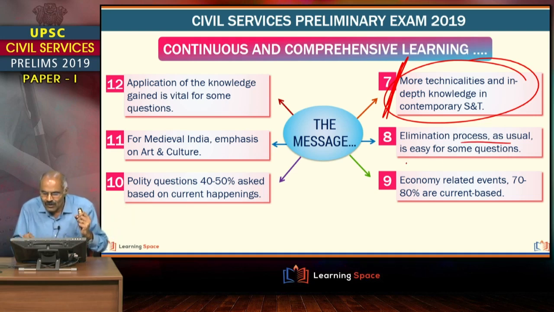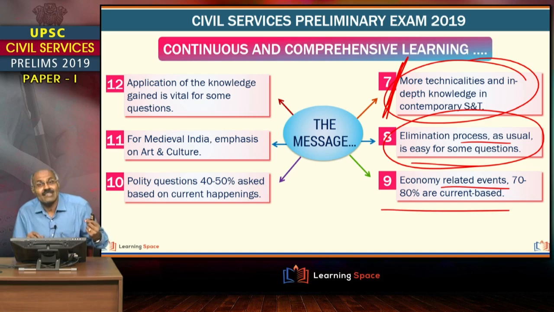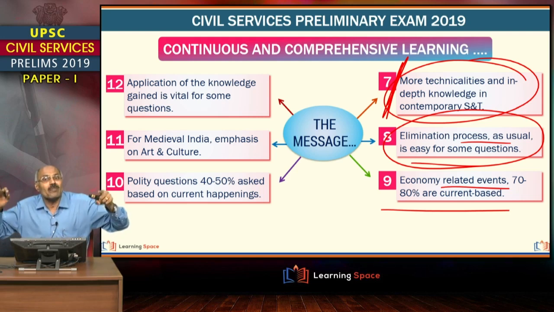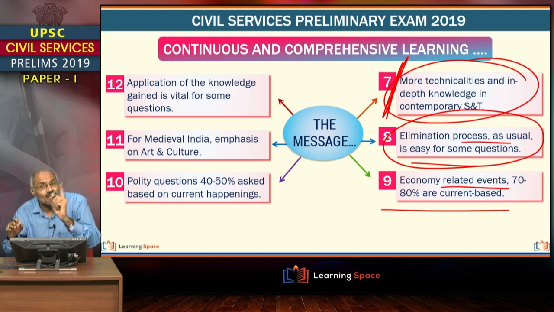Then the elimination process is very easy for some questions. For example, the question on office of profit, the elimination process is very easy. Similarly, 75 PVTGs, there it is mentioned 95. So through elimination, such questions can be answered very easily. Then economy related events, as usual, around 70% are current based and some of them are application based. For example, currency crisis. Unless you understand the things in a comprehensive way, you cannot answer such questions.